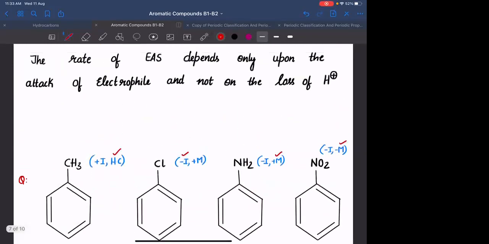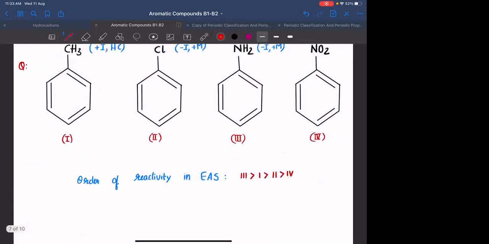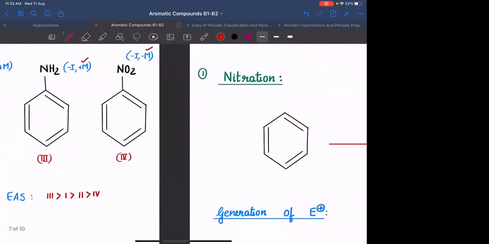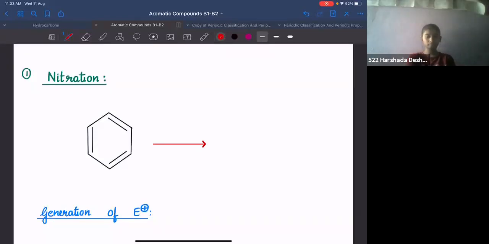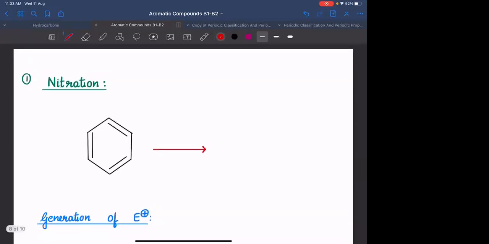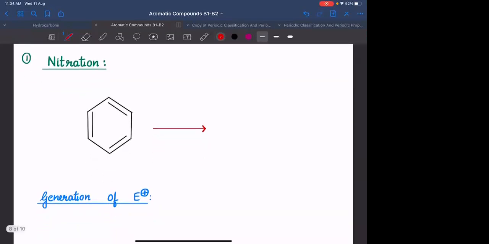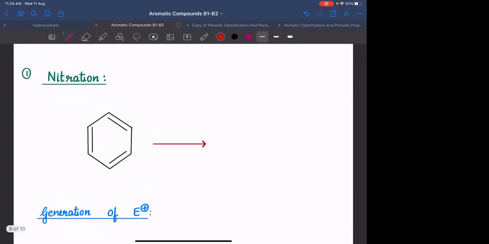Okay. This is general introduction for the EAS reactions. Let us go to specific EAS reactions. The first reaction is called as nitration. What are the steps involved in any EAS reaction? Generation of electrophile, addition of electrophile, loss of H positive to regain aromaticity. हमने addition of electrophile और loss of H positive देखा है. Let us see generation of electrophile in specific reactions. Nitration.